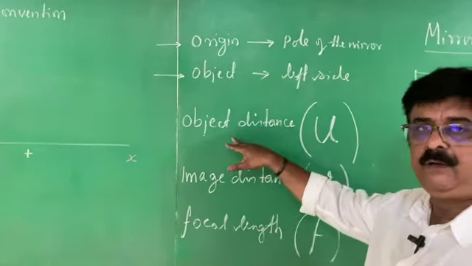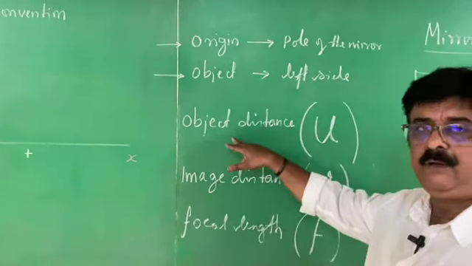F of convex is positive. Then comes V. V means image distance. In the case of image, we have two types, one is real, another one is virtual. A real image is a type of image which forms in front of the mirror. The mirror is facing left side. Therefore, real images are negative. Virtual image is positive. How simple it is.